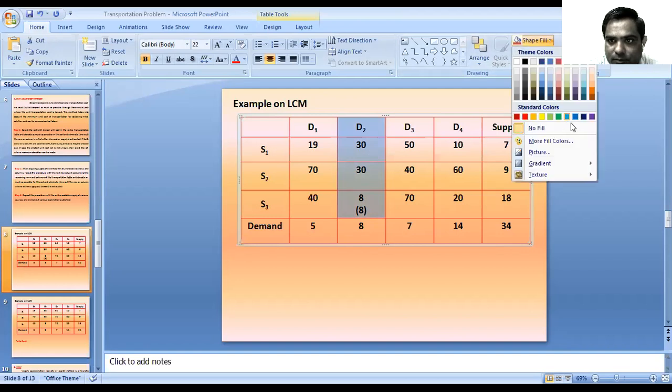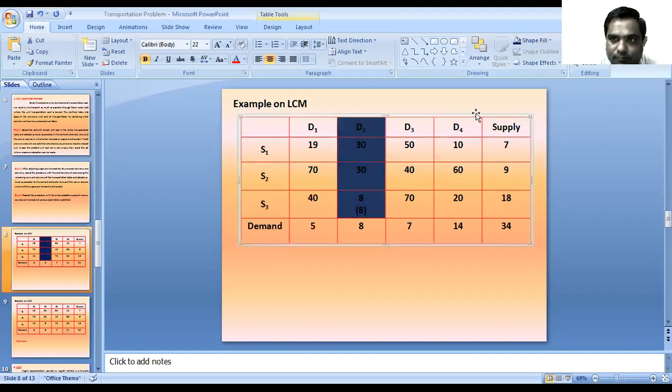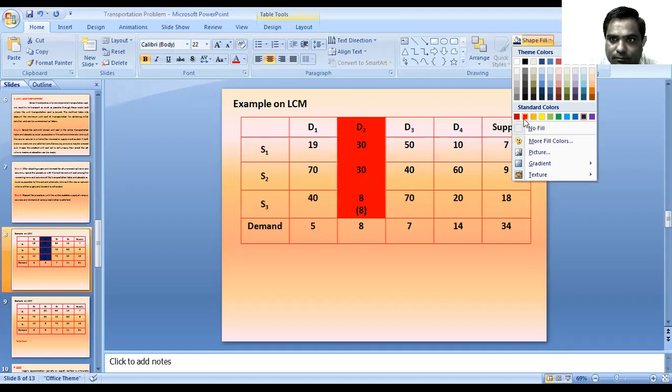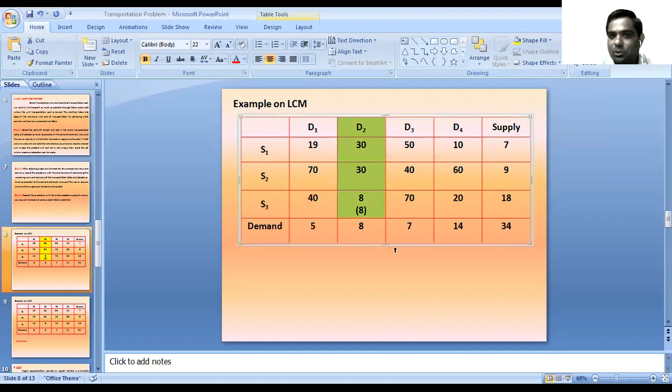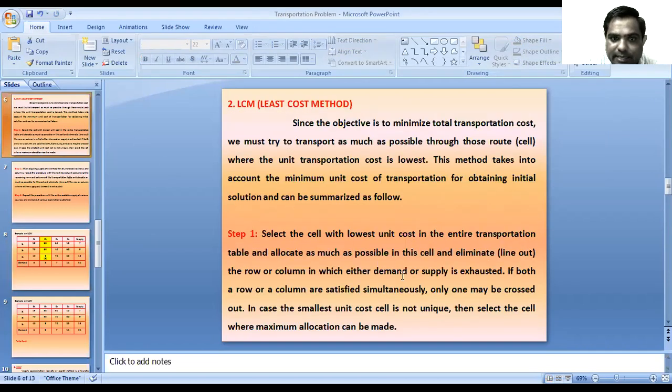That means the role of D2 is finished because we have fulfilled the demand of D2. Then our steps say: eliminate or line out the column or row in which either demand or supply is exhausted.